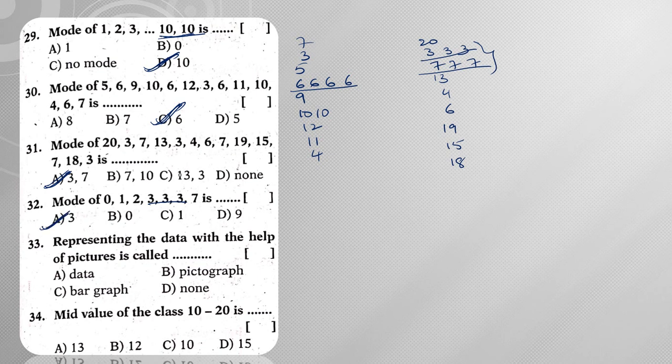Next, representing the data with the help of pictures is called as pictograph. Right. Next, the mid value of the class 10 to 20 is. So how to find the mid value? Simply take the average of those two values. So 10 plus 20 is 30, 30 by 2 is 15, hence the answer is 15 here.